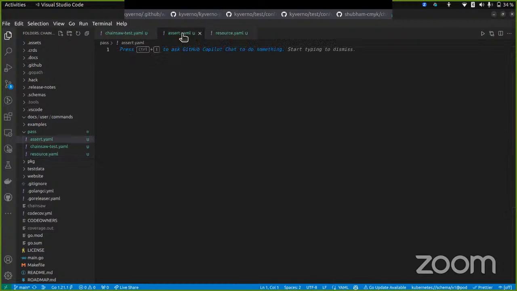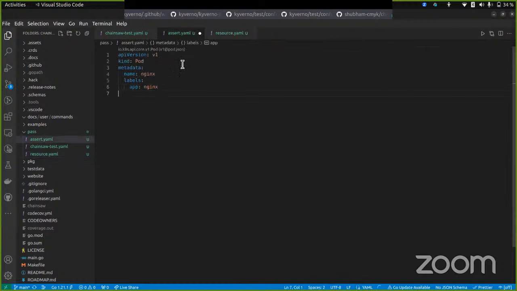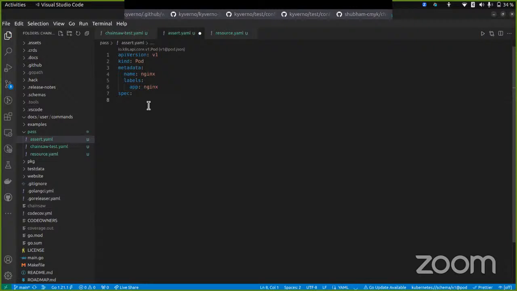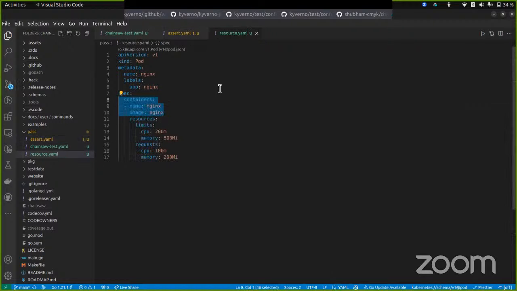So we just go here and paste this. And in spec, we could provide some minimal fields, like maybe check the container name and the image. That's it. We don't need a complete resource over here. So I think it looks fine.